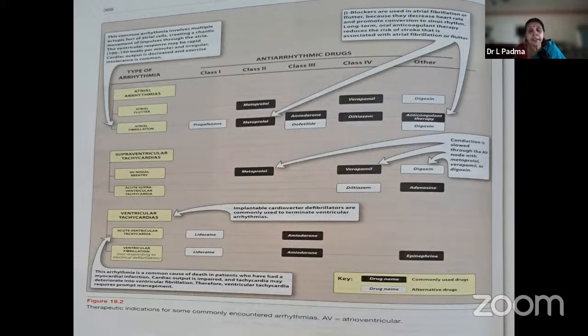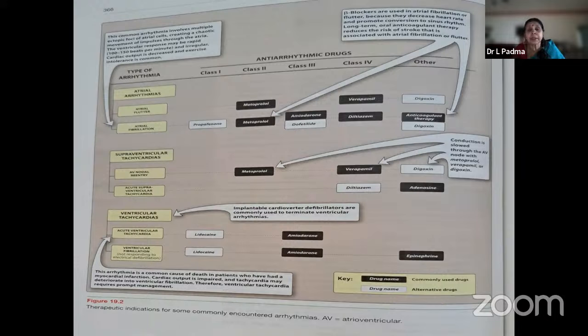In ventricular tachycardias, we normally use a cardioverter defibrillator, which is commonly used to terminate ventricular arrhythmias. And metoprolol, as I told you, is the first drug of choice. Conduction through the AV node is slowed with metoprolol, verapamil, and digoxin, but with different mechanisms of action. Metoprolol: beta-1 blockade. Verapamil: L-type calcium channels in the heart. Digoxin: vagomimetic. Different. Ivabradine: funny channel current. So you should know all of them in detail.